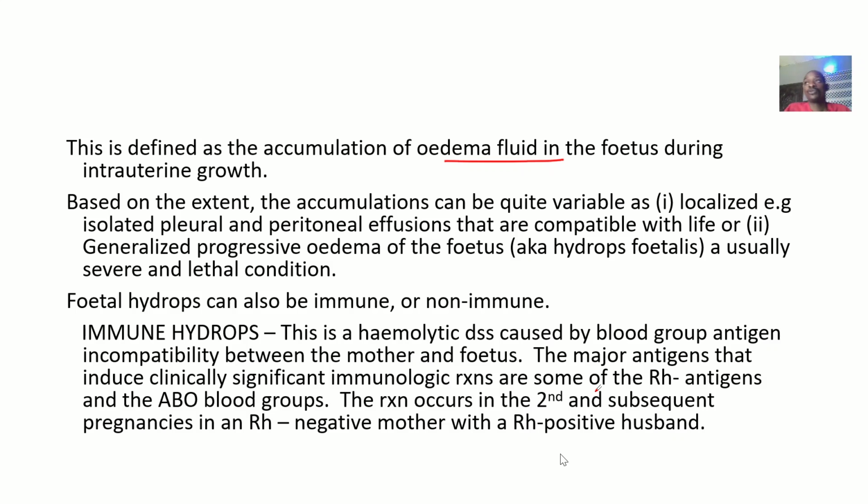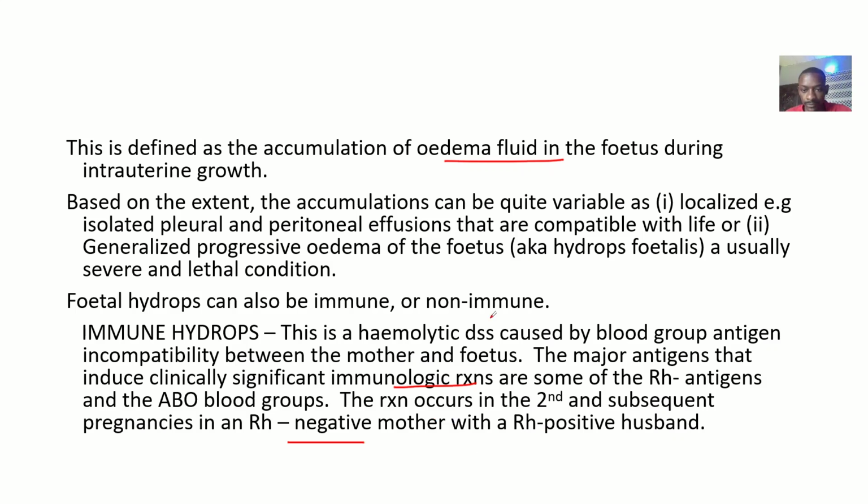The major antigens that induce clinically significant immunologic reactions are the rhesus antigens and blood groups. If there's an incompatible reaction, let me say the mother is rhesus negative and the father is rhesus positive, then you have all those complications coming.